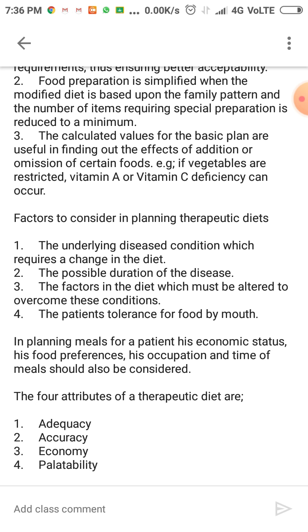Adequacy means quantity. Accuracy means it should be accurate in the vitamins, minerals, all of that. Economy means the patient should be able to afford the food we provide. Palatability is nothing but that it should be palatable, that is eatable, and it should be tasty. So these are the four attributes of a therapeutic diet.